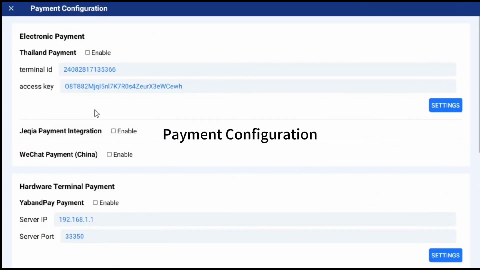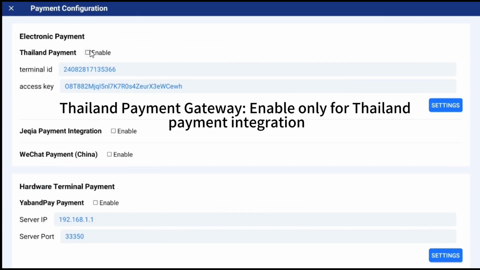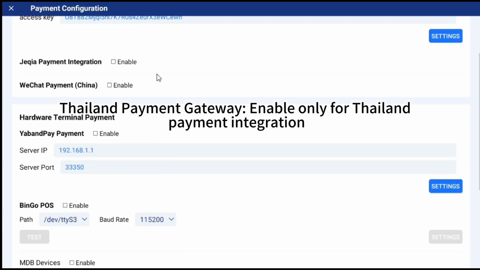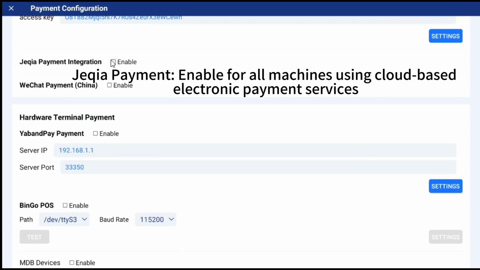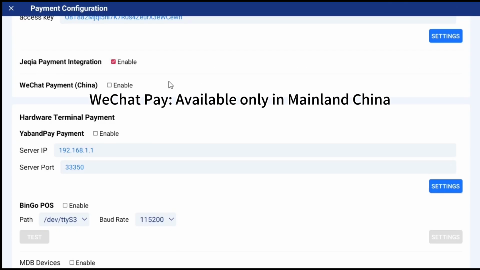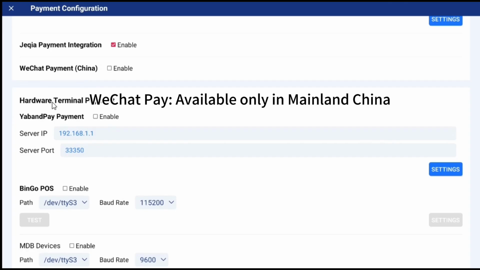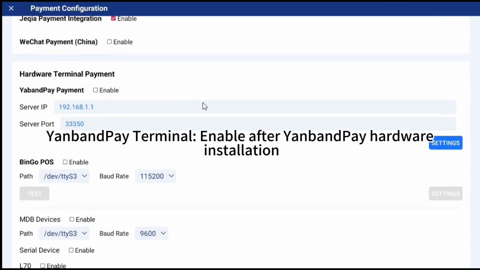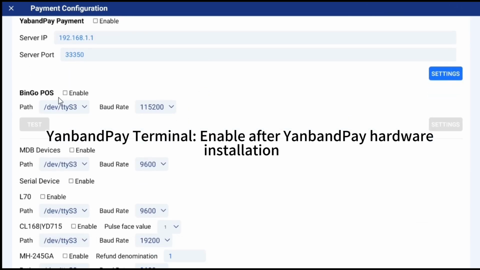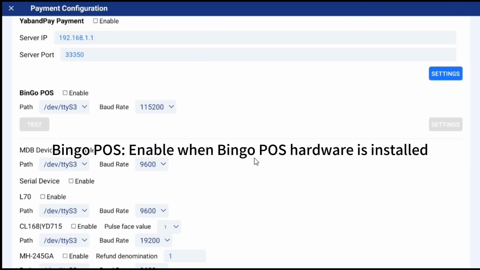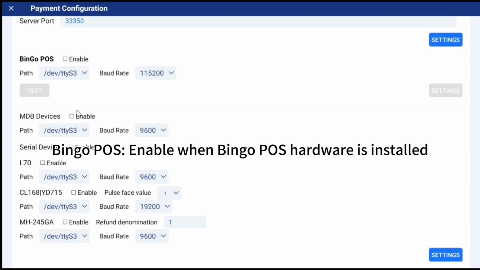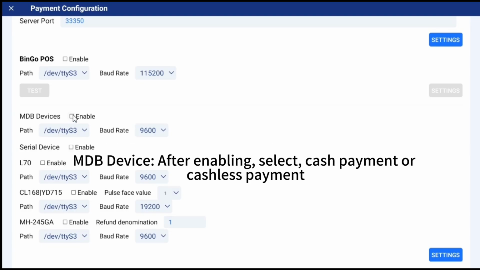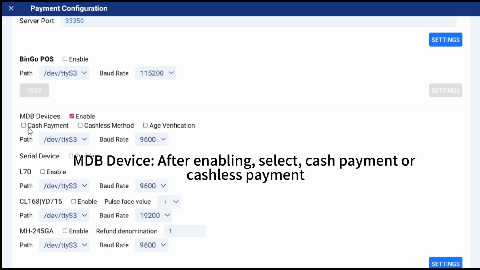Payment configuration. Electronic payments. Thailand payment gateway, enable only for Thailand payment integration. Jekia payment, enable for all machines using cloud-based electronic payment services. WeChat Pay, available only in mainland China. Hardware terminal payments. Yanband Pay terminal, enable after Yanband Pay hardware installation. Bingo Pass, enable when Bingo Pass hardware is installed. Mid device, after enabling, select cash payment or cashless payment.